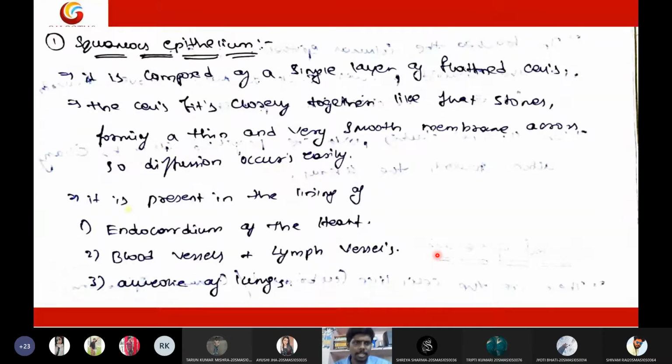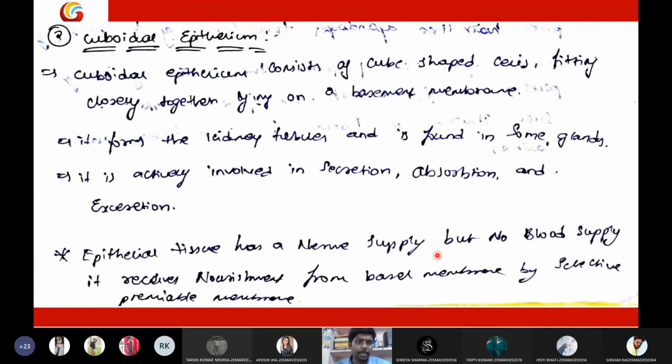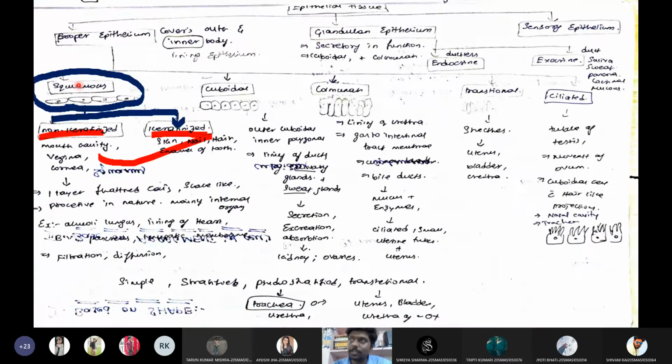Then we discussed, okay, the squamous epithelium is further of two types. We have keratinized squamous epithelium and non-keratinized squamous epithelium. Keratinized squamous epithelium means the epithelium which contains the substance called keratin. I will tell one interesting word for keratin, students. Keratin is like a bioplastic.